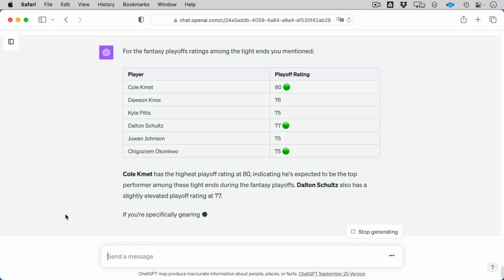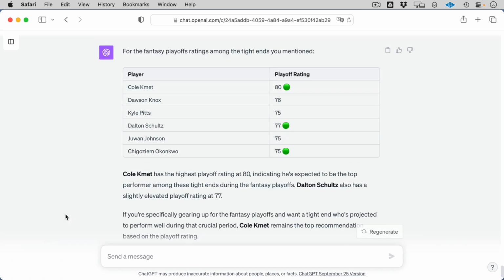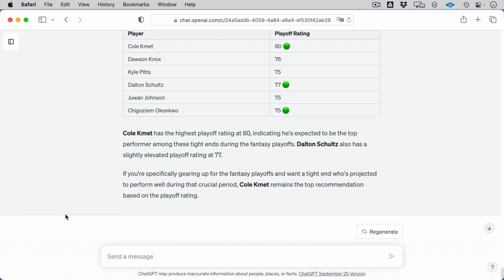And it still looks like the Cole Kmet option works in all 3 of those categories. So this is just an example of you continuing to have a conversation, not just having the FantasyoMatic ChatGPT plugin just write you something. This is all about having an expert available to you 24/7.